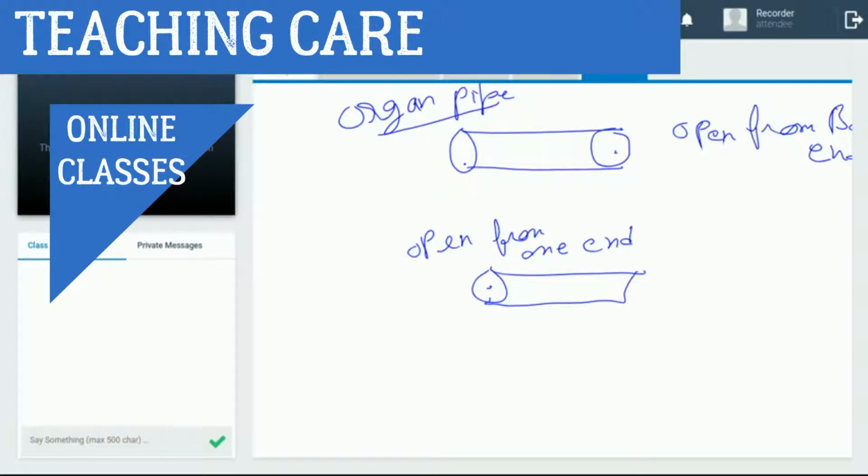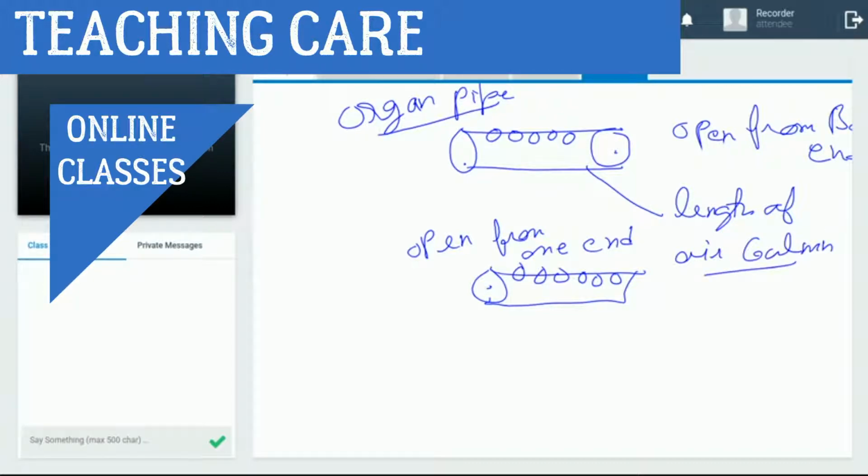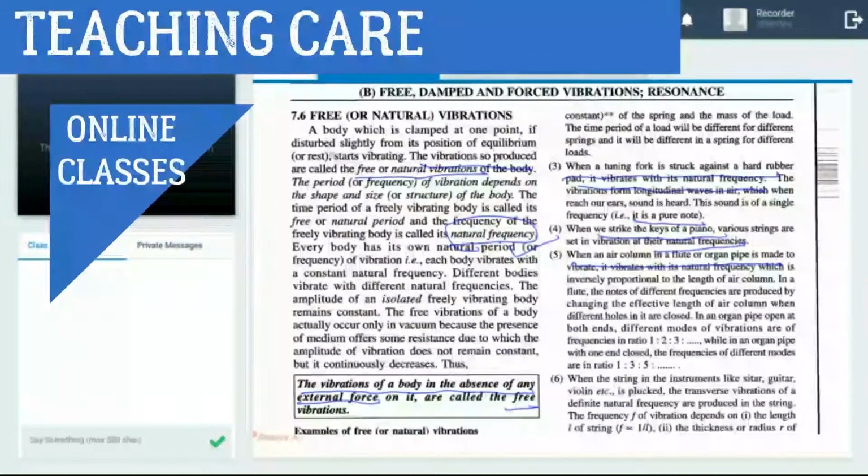After passing air, it produces sound. In this organ pipe, there are a number of holes. These holes increase or decrease the length of the air column. Now listen. Frequency is inversely proportional to length. If the length increases, then the frequency will decrease in case of the air column. Now how do they vibrate? Now come to the content. Now this one is very important.